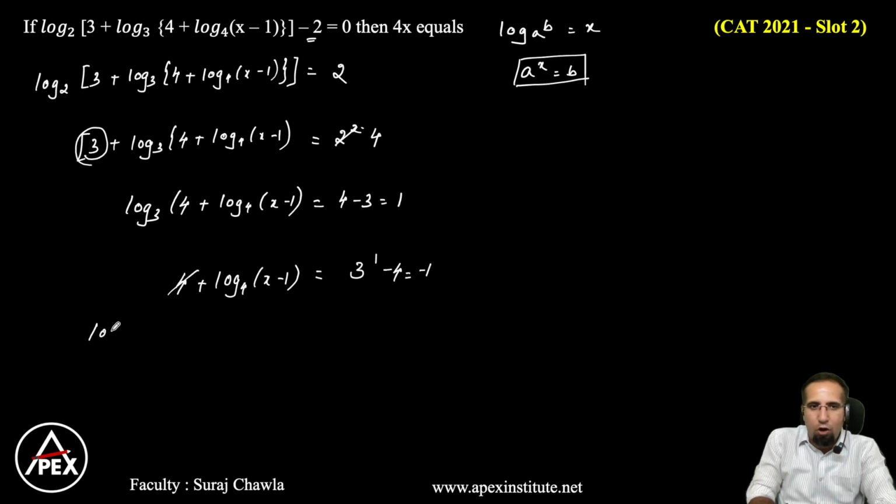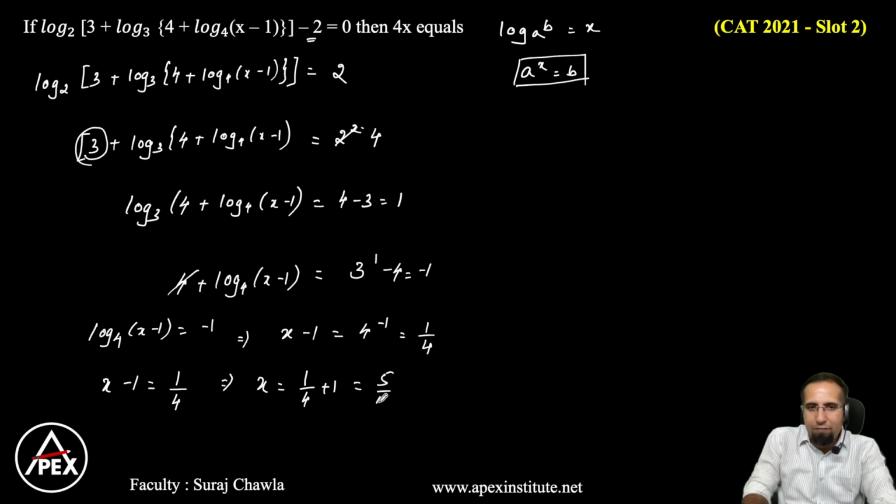So we have log x minus 1 base 4 is equal to minus 1. Eliminating the log, this becomes x minus 1 is equal to 4 to the power minus 1. Now what is 4 to the power minus 1? That is 1 by 4. Clear? So if I have x minus 1 is equal to 1 by 4, that means the value of x becomes 1 by 4 plus 1, which will be equal to 5 by 4. So this is the value of x that we get after multiple times of cancelling the log.